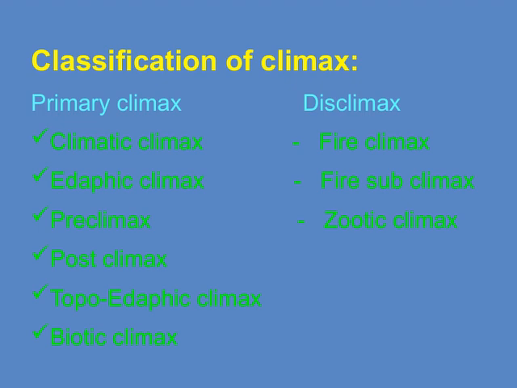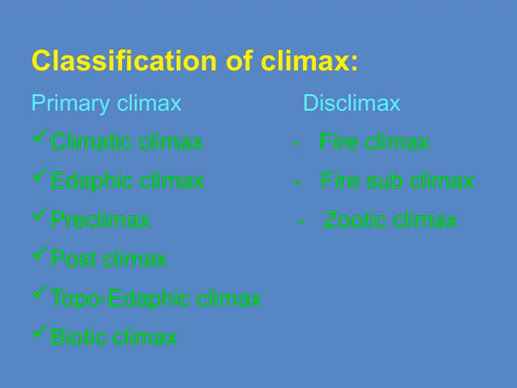An example of this is the fire climax, where frequent fires shape the community, like in certain grasslands or savannas. There's also the fire subclimax, which is a stage that occurs temporarily after a fire, but the community can recover and return to its climatic climax over time. Next, the edaphic climax depends on soil conditions rather than climate. For instance, in areas with poor or specific soil types, the vegetation community stabilizes accordingly.